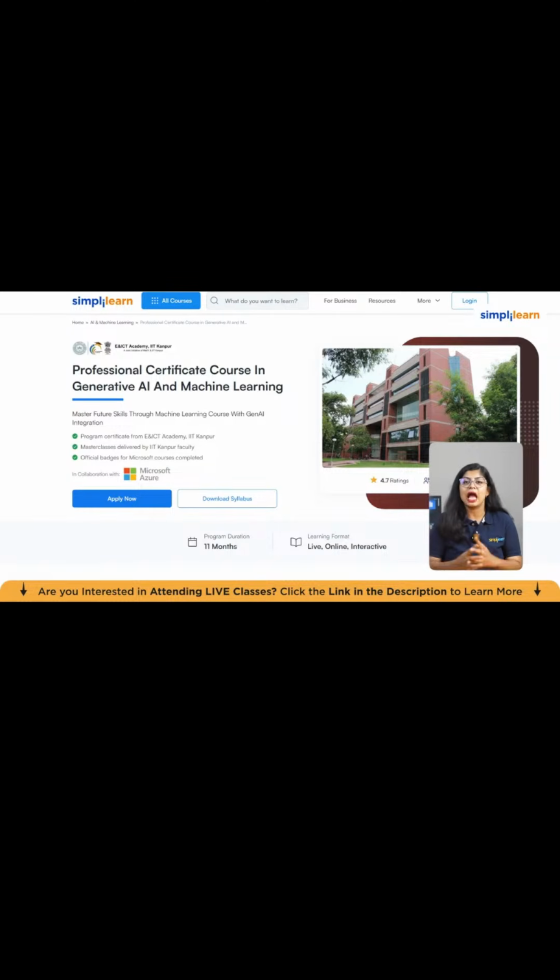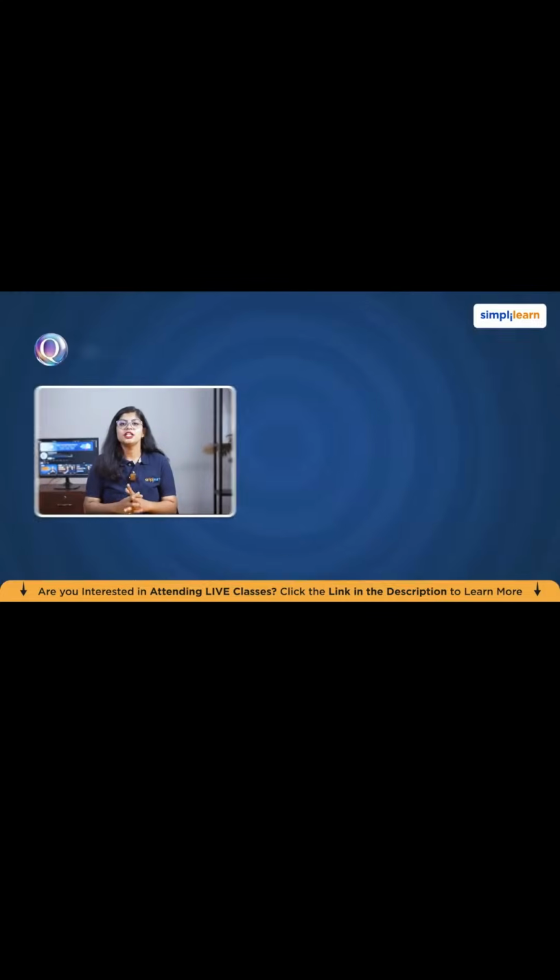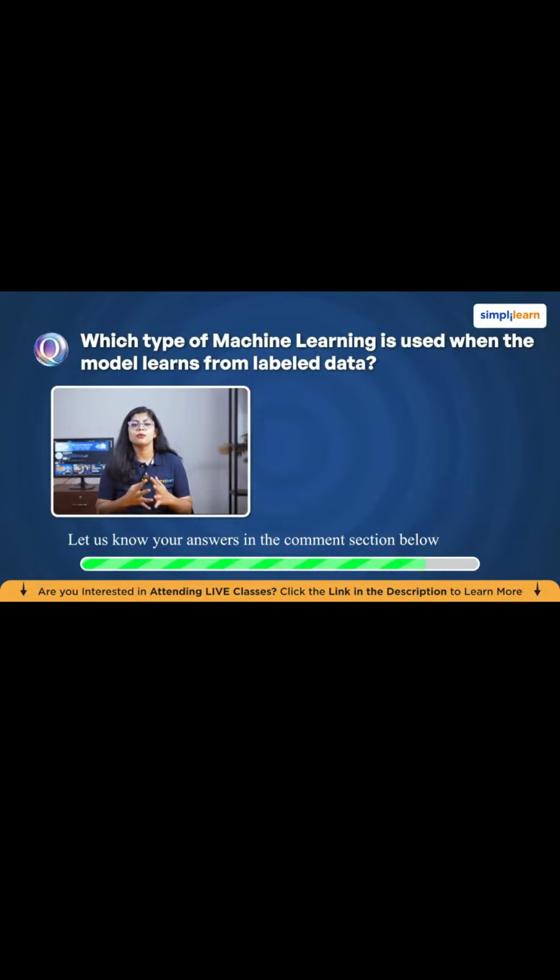Before we start, here's a quick quiz for you to answer. Which type of machine learning is used when the model learns from labeled data? Is it unsupervised learning, supervised learning, reinforcement learning, or deep learning? Comment your answers below. Let's get started.